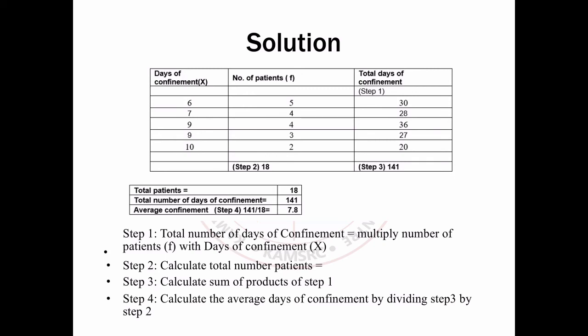Step 1 is to calculate the total number of days of confinement: multiply the number of patients F with the days of confinement. Step 2 is to calculate the total number of patients. Step 3 is to calculate the sum of the products of step 1. Step 4 is to calculate the average days of confinement by dividing step 3 by step 2.